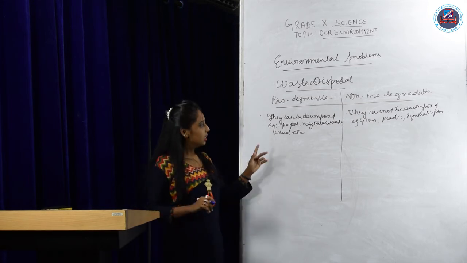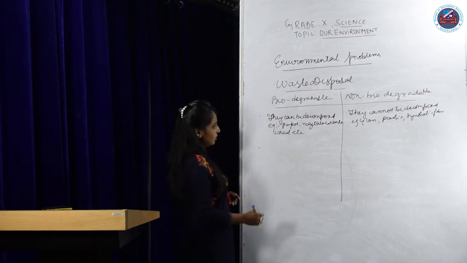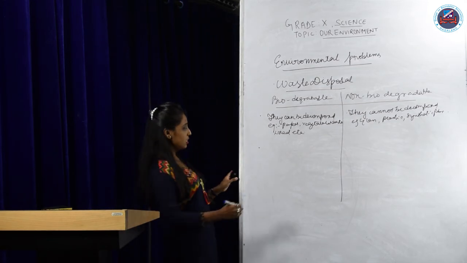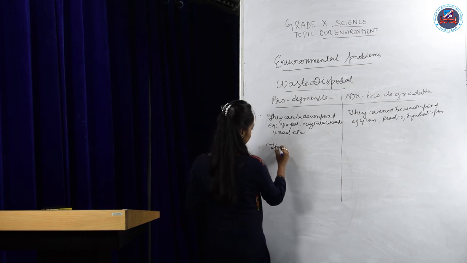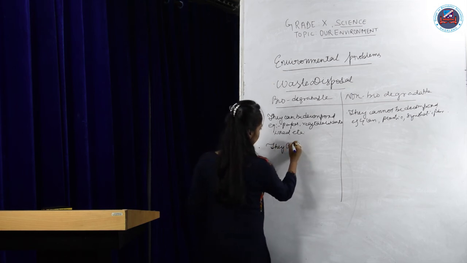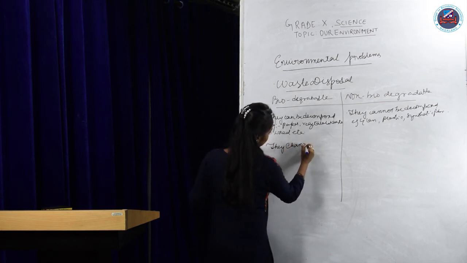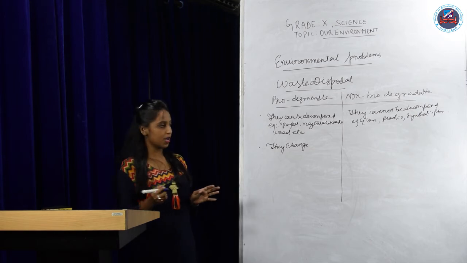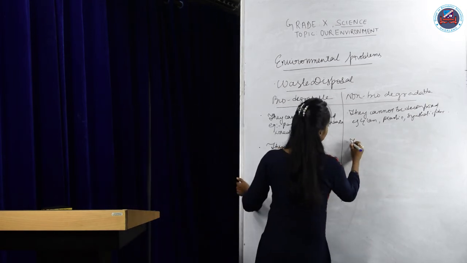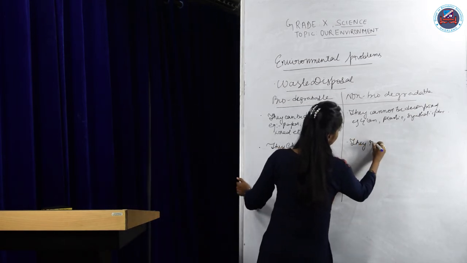Okay. Second point, you can say that biodegradable substances change their shape over a period of time, while non-biodegradable ones remain the same as they are. They do not change.